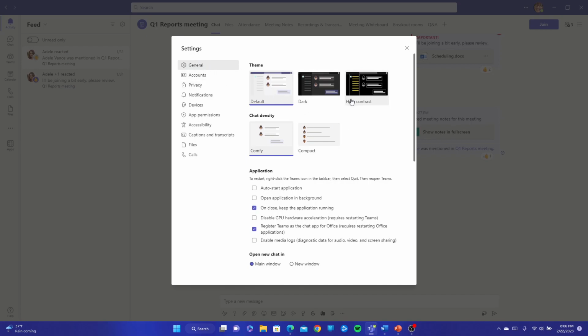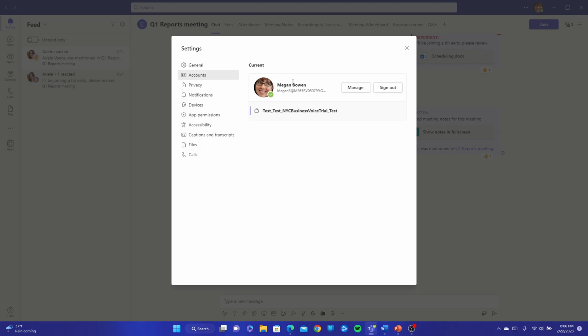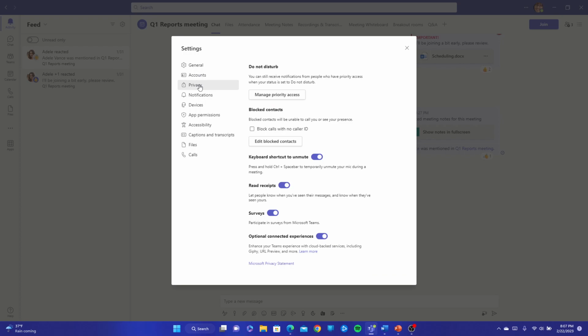From your General tab, if you scroll to the bottom, you can also set delegations here if you have a phone system. But we won't be getting into that. That will be for another video. We can go into your accounts if you need to change your information here. But what I really want to put your attention on is under privacy. Under privacy is where we can manage our priority access.